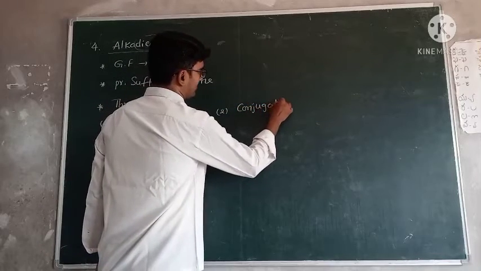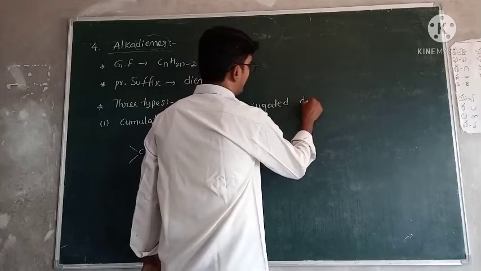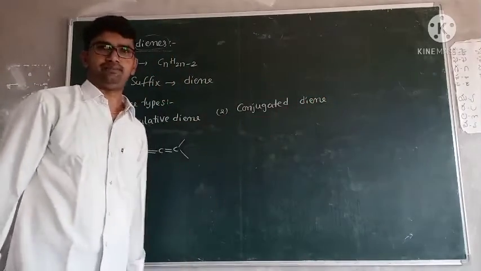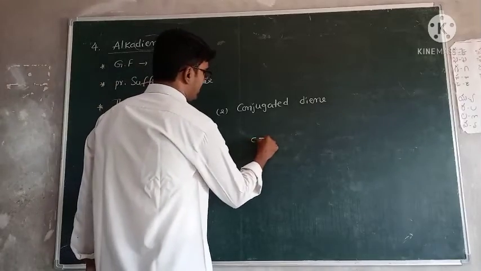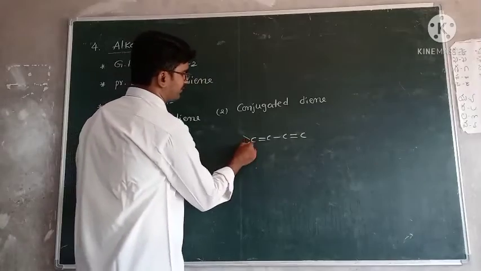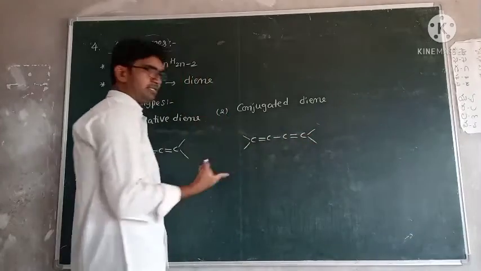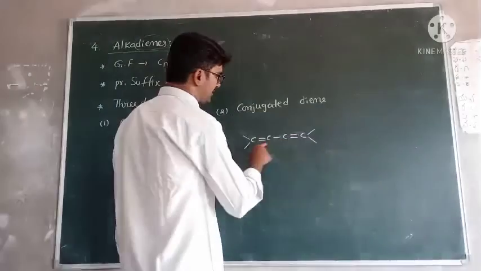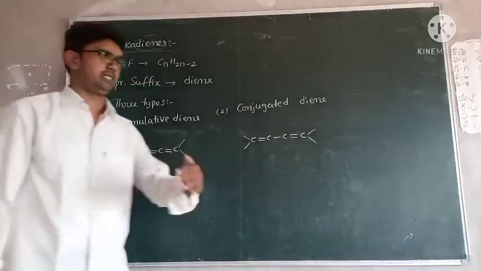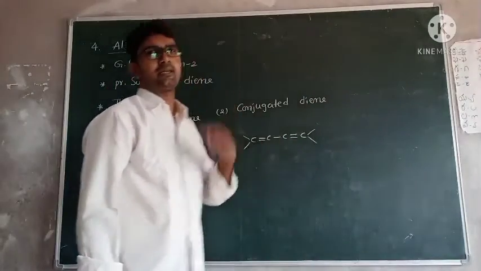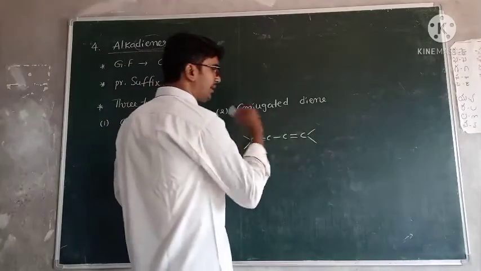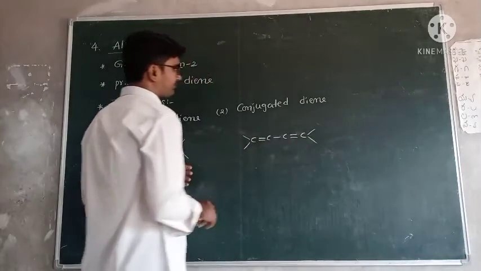Second one, conjugated diene. Conjugated means double, single, double type. Okay, C double bond C, double bond C. In this type of bonding, two double bonds are present, but the two double bonds are in conjugation: double, single, double. This type of arrangement is called a conjugated system. Double, single, double, single, double, single. This type of arrangement is called conjugated systems. So here two double bonds are present in conjugation.